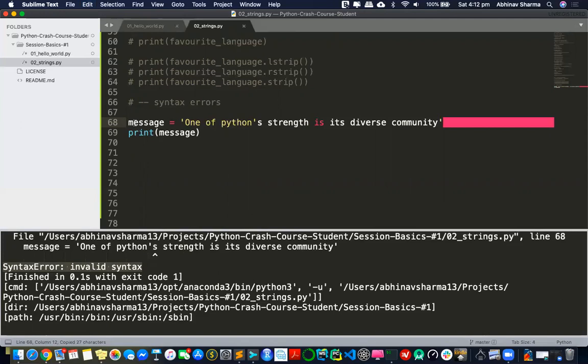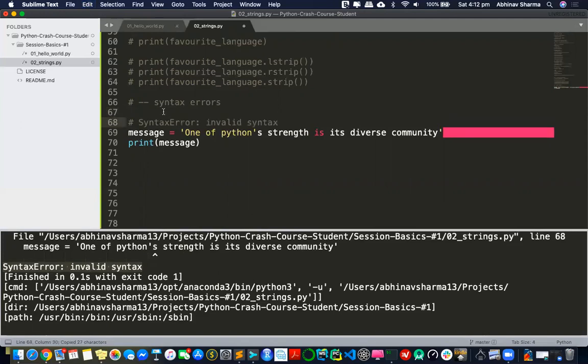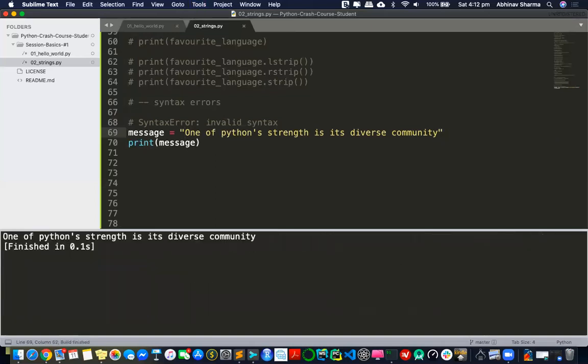But right now, you'll keep on seeing these kinds of errors more often. So now to correct this, I'll just put double quotes. And then it'll work perfectly, because now I'm putting the single quote inside double quotes. And there's some other way to fix this also, but which is not clean.